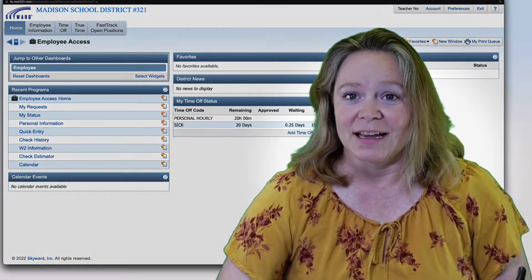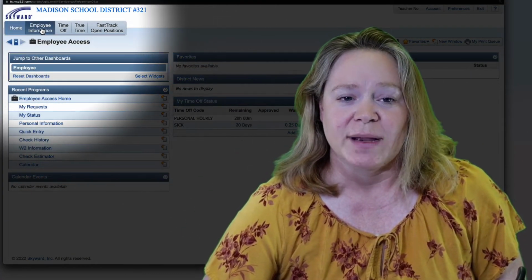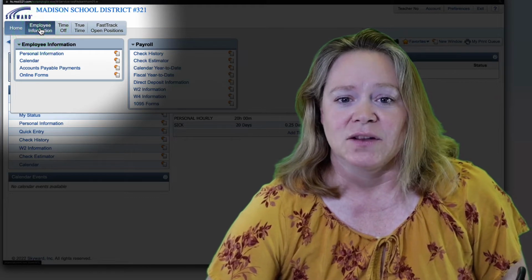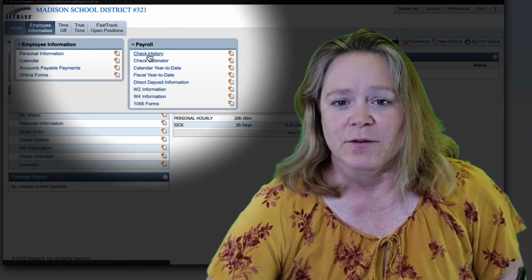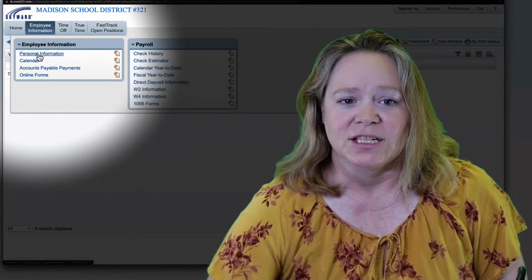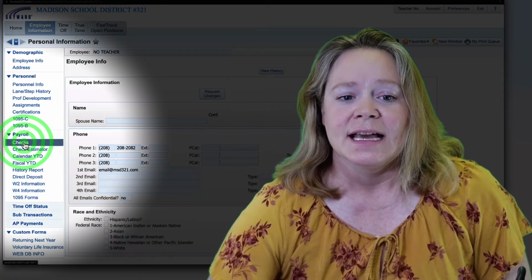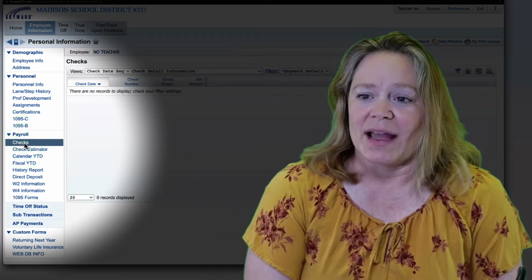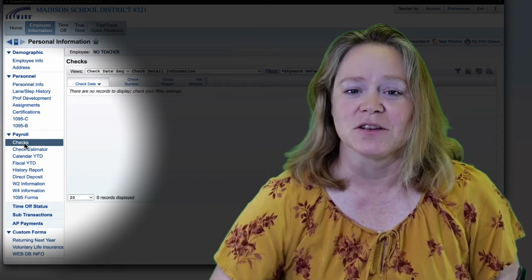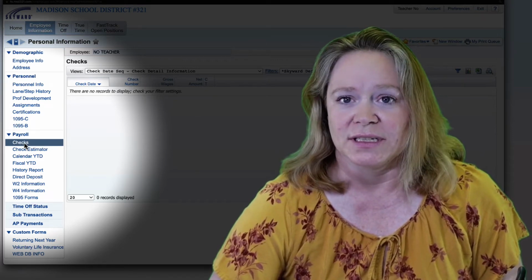So to do that, you log into Skyward and you would go in under employee information, and then you can either go to check history over here under payroll, or you can go in under personal information, and then there's a whole list of things right there on the side, and one of them is checks. Now this is just my dummy account, so I have not paid this person, so no checks are going to show up. But I want to show you the few of the other things on Skyward that you can do.